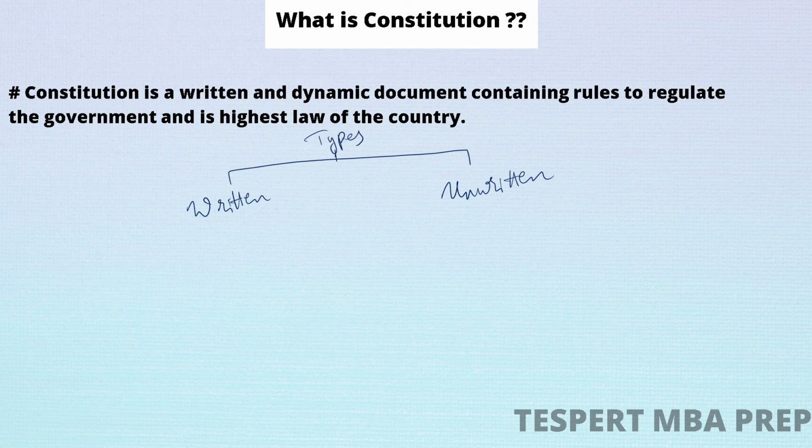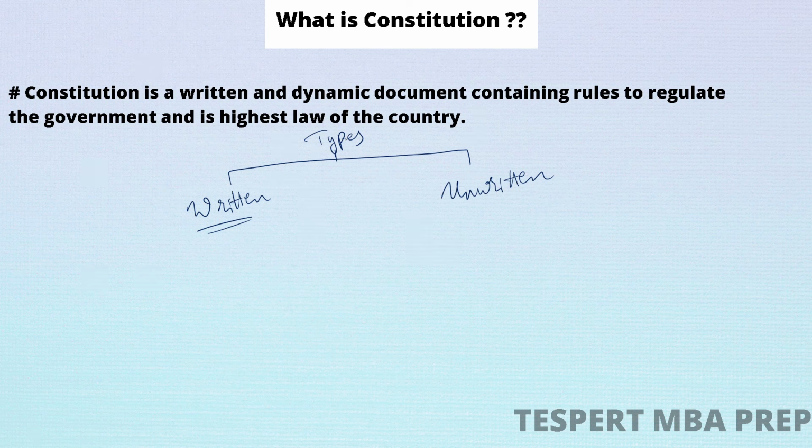What is meant by written constitution? The political meaning of written is that if all the provisions are systematically and properly arranged, then it is known as a written constitution.